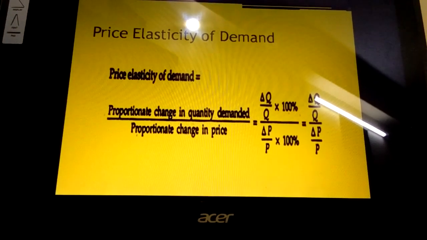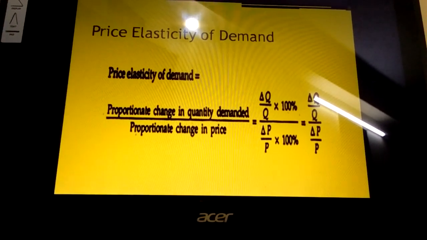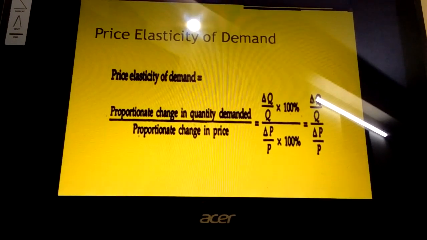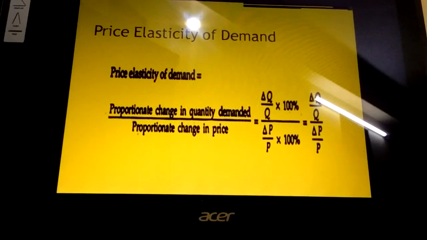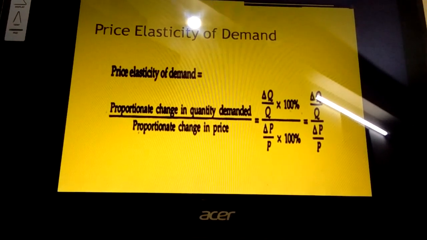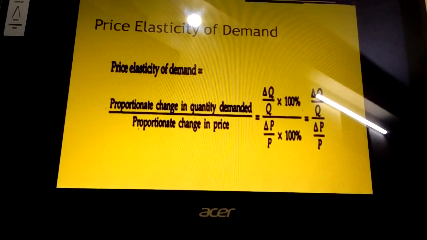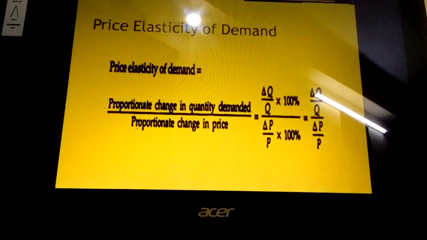where delta Q represents Q2 minus Q1 and delta P represents P2 minus P1, where Q2 is the new demand of the product, Q1 is the original demand of the product, P2 is the new price of the product, and P1 is the original price of the product. This method is also known as the proportionate method or price elasticity method, where I have already told you what stands for Q1, Q2, P1, and P2.